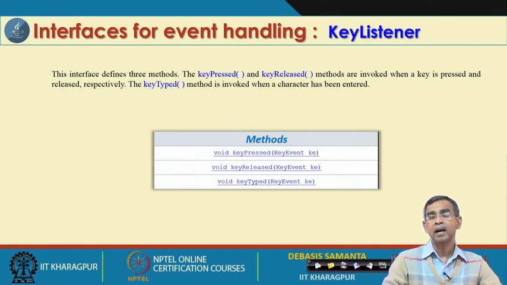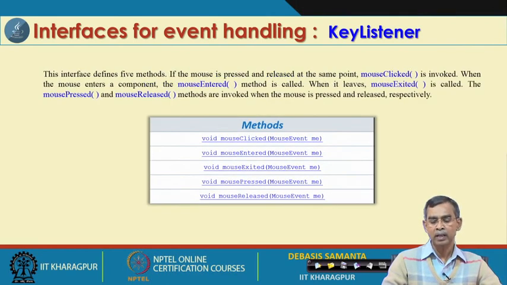These are the three methods that the user can modify in their program, so that according to the key press what will be the action, according to the key release what will be the action, and if a key is typed then what will be the action. So, the method can be customized by the programmer according to their needs.